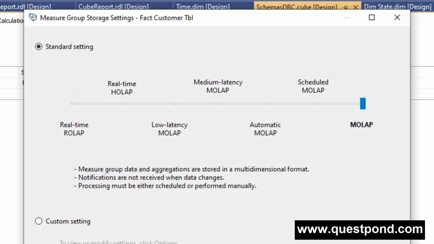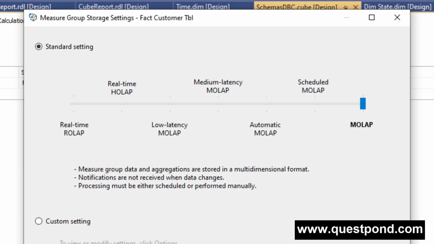Okay, it is the most used default storage type. Here the data and aggregation are stored in an optimized format. Yes, and it is designed to offer the maximum query performance to the users. The only problem with this storage type is the latency. Latency is high in this storage type because data inside the cube will only refresh when the cube is processed.